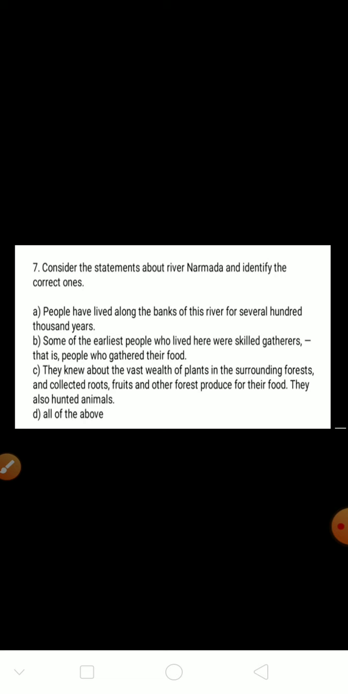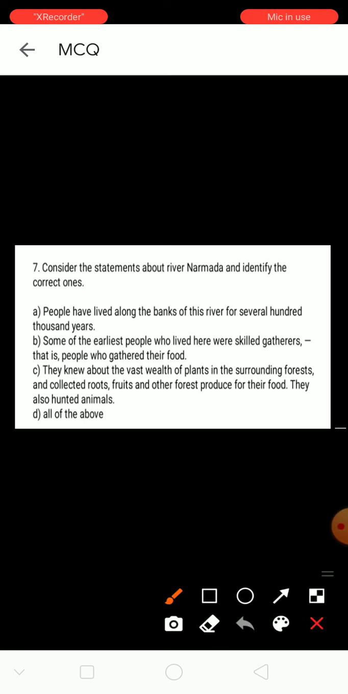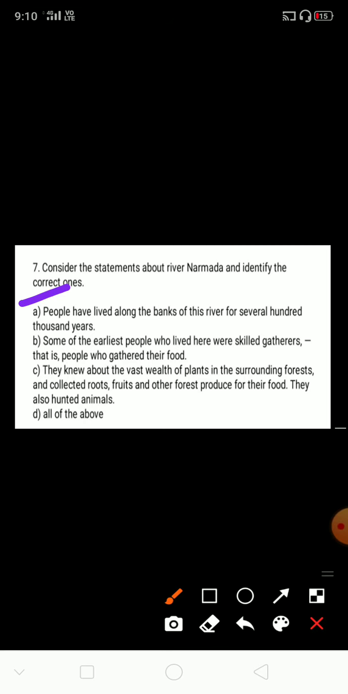Question number 7. Consider the statements about river Narmada and identify the correct ones. Some statements are given here, and you have to find which are correct. Option A: people have lived along the banks of this river for several 100,000 years. We know that 2500 years ago people started their life on the river Narmada, so this statement is correct.